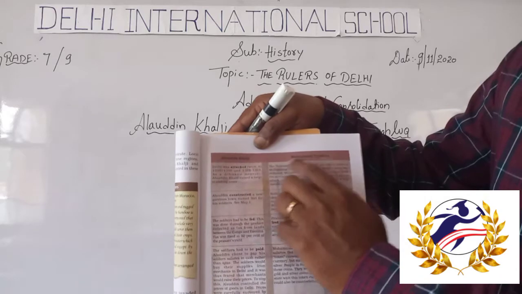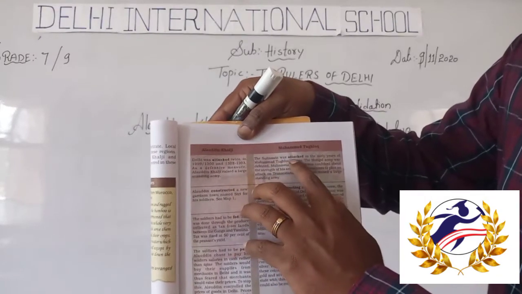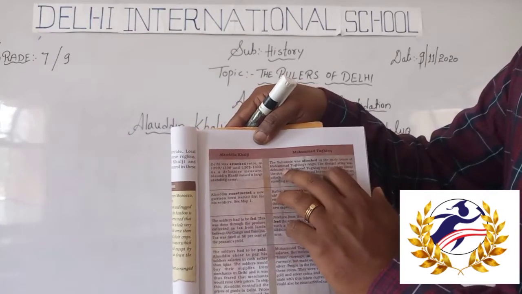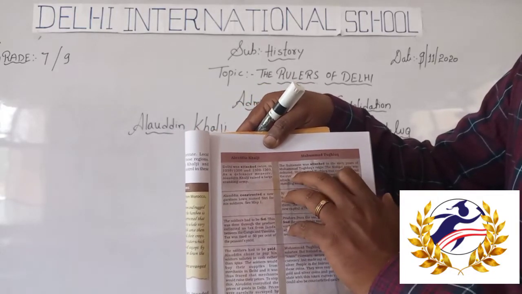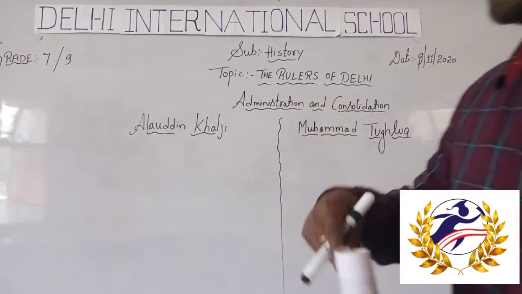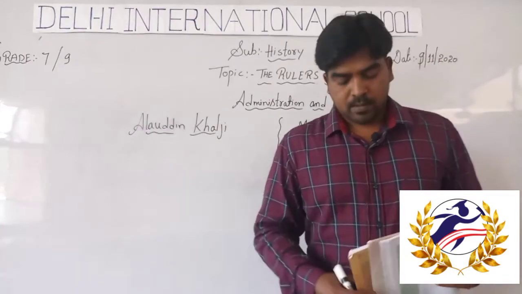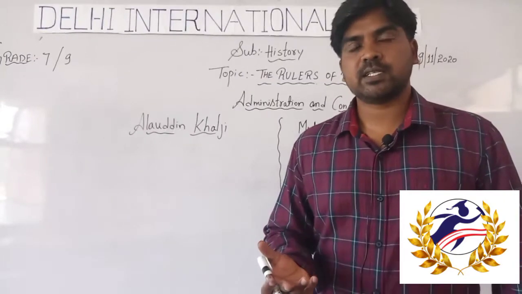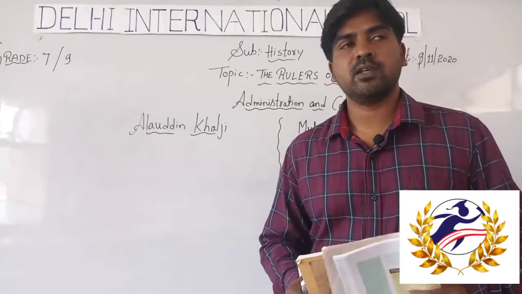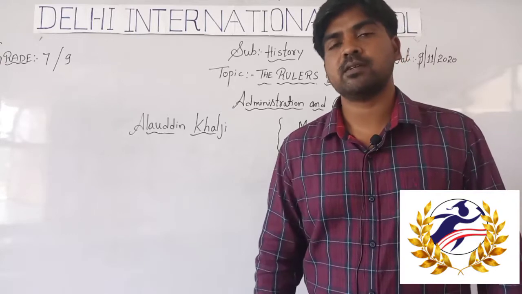And Muhammad Tughlaq, the Sultanate was attacked in the early years, and during his reign the Mongol army was defeated. So what is the meaning of these two? The Mongol, Genghis Khan, was powerful and ambitious, and he was always looking towards India to attack.